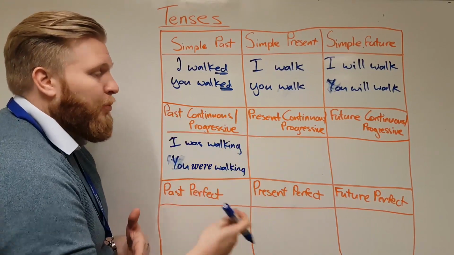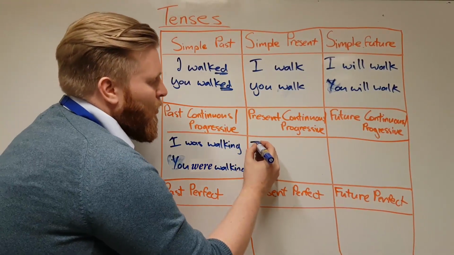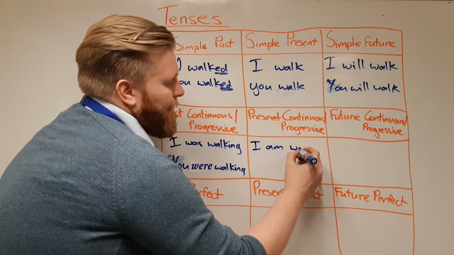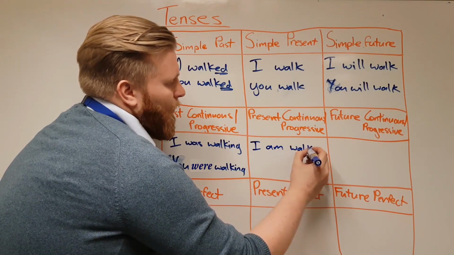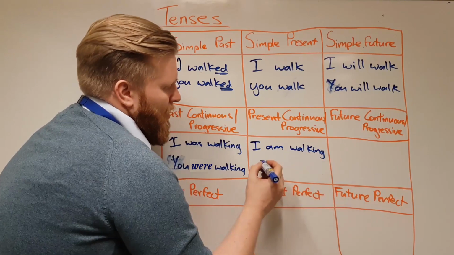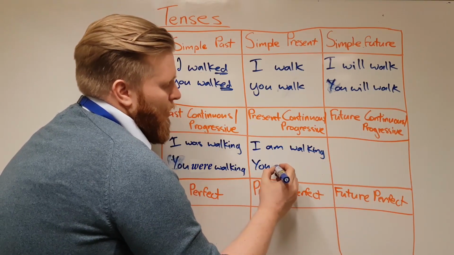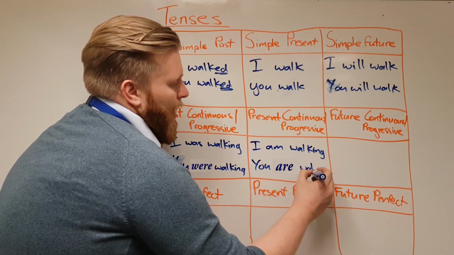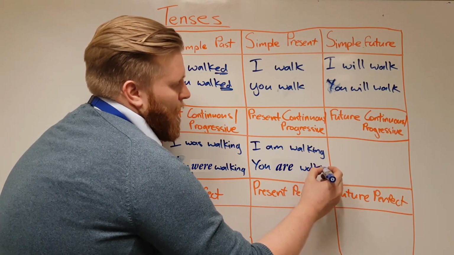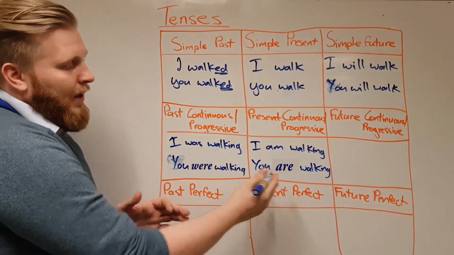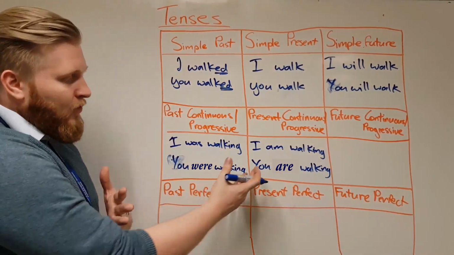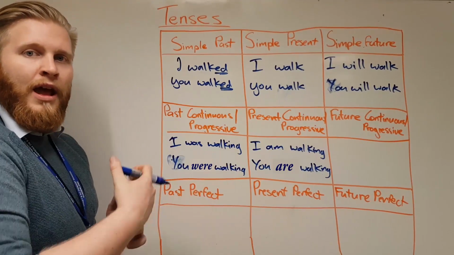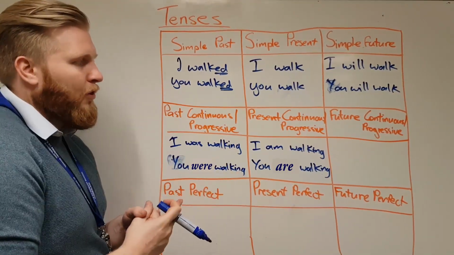It's the same with the present. If we're saying it's happening now, we say I am walking, which is the present tense of our was. You were walking. I've used were there because I've used you in the plural sense. And remember, when we're using plural, we have were, as we're talking about more than one person.